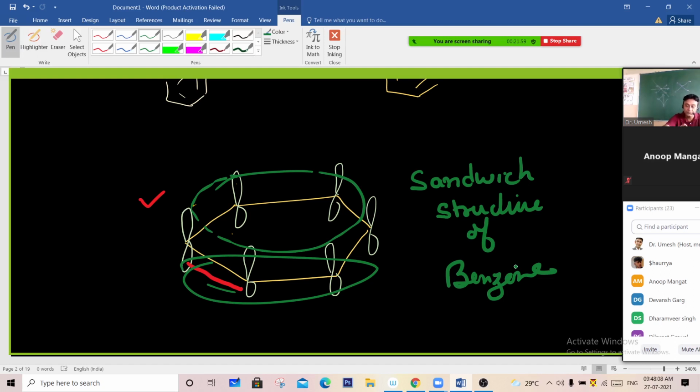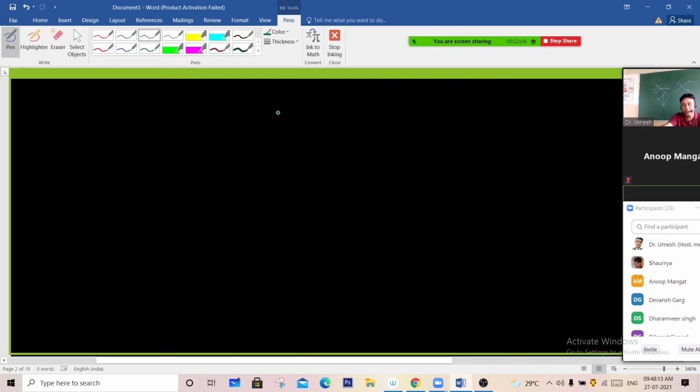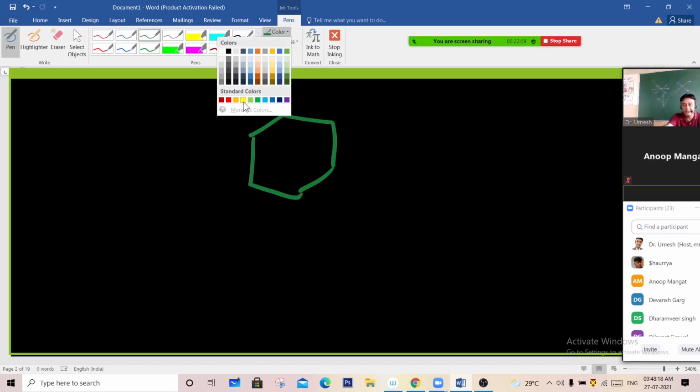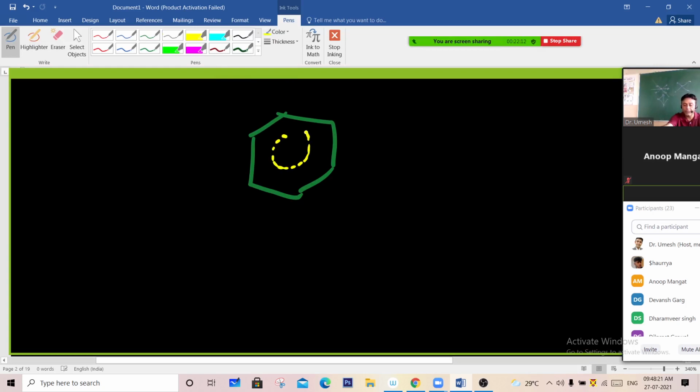Understood? Yes, sir. So we are representing the molecule something like this, that there is an electron cloud above and below the ring. So this is the structure of the benzene.